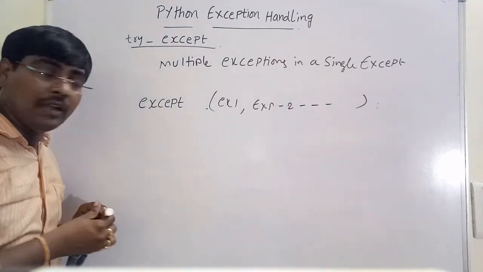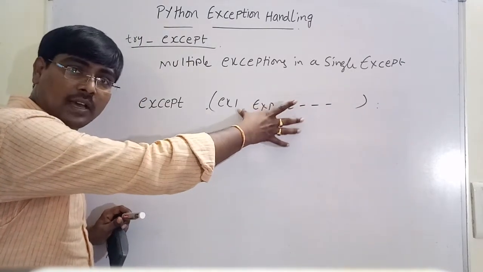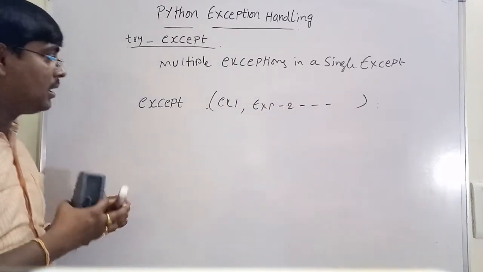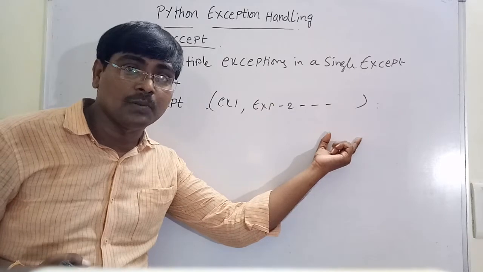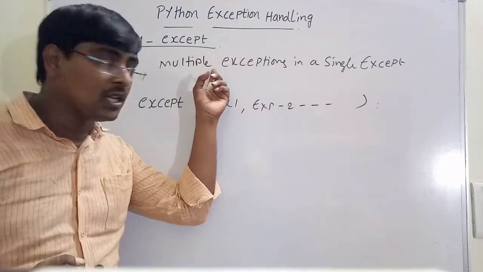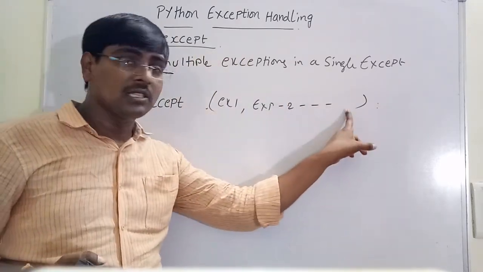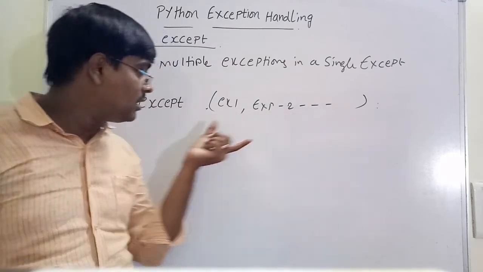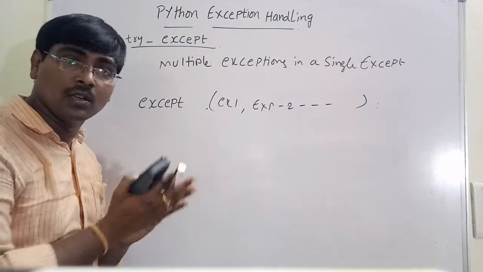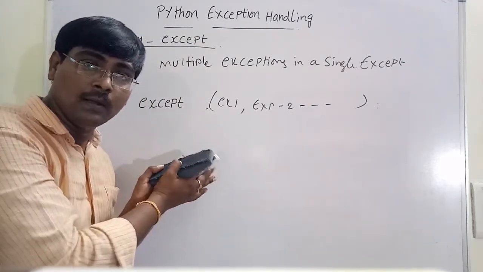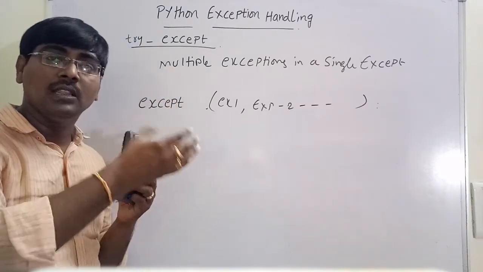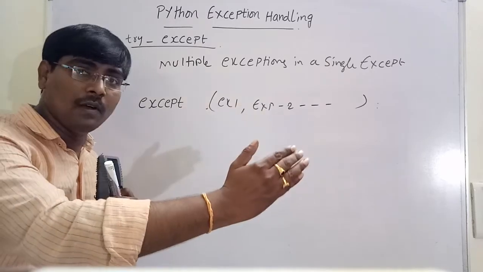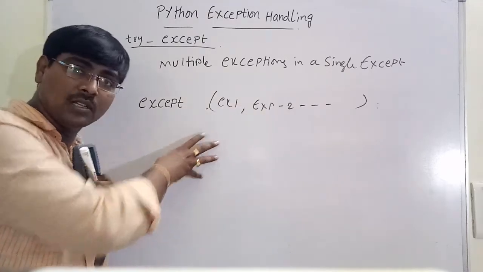Within the parentheses, we are representing in tuple format; in the tuple we are writing different types of exceptions. Whenever an exception occurs, if any of these exceptions matches, this code is executed. Observe the difference between the previous and this one. In the previous one, for this type of exception, this is the code.